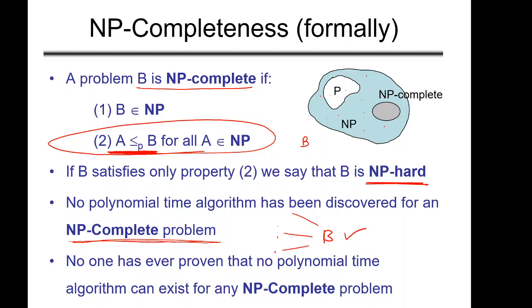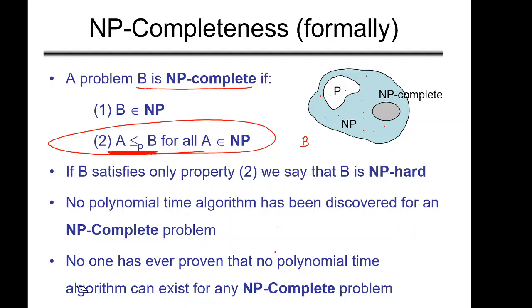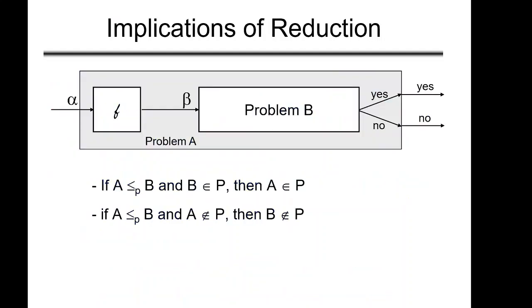So the beauty is, if any one problem in the NP complete set is solved, then everything will be merged. There is only one circle: P is equal to NP is equal to NP complete. This is a big question, and the Clay Institute has a $1 million prize for whoever comes up with a solution to an NP complete problem. So it is quite interesting.